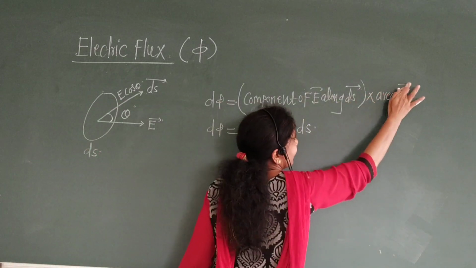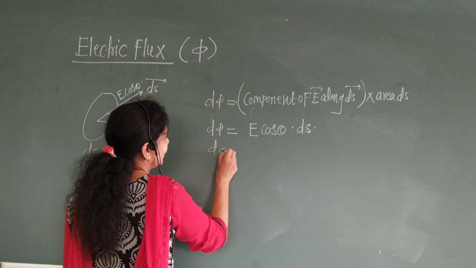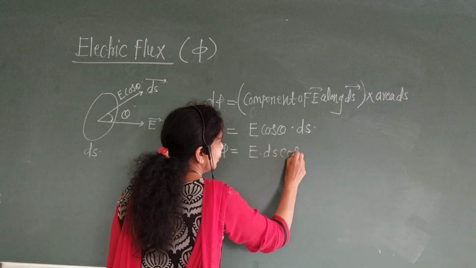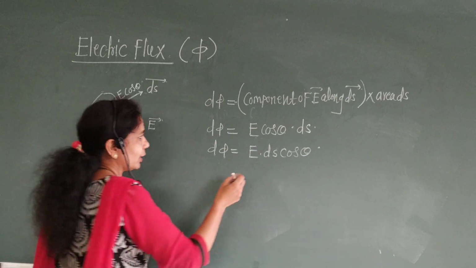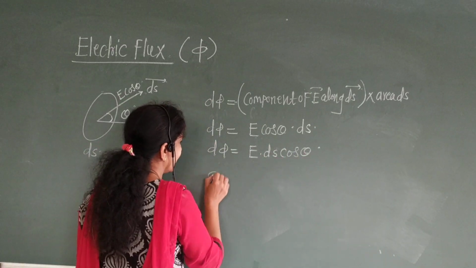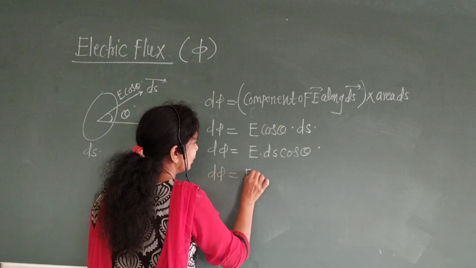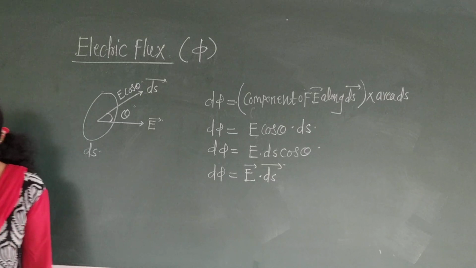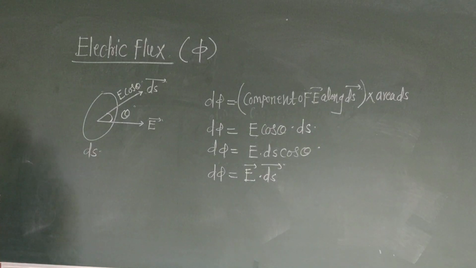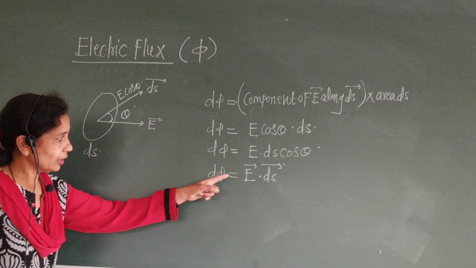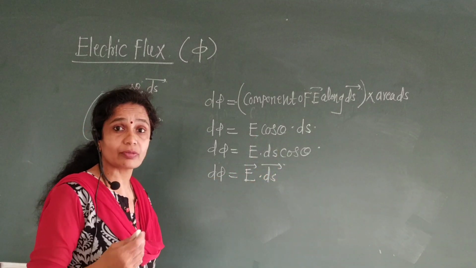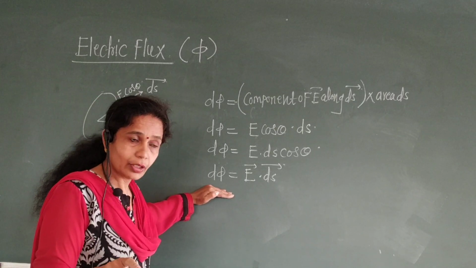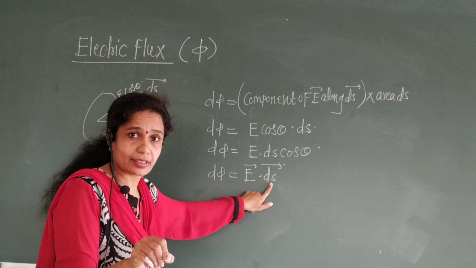वेक्टर म्हणण्यापेक्षा नुसतं एरिया ds म्हटलं तरी चालेल. Therefore, d phi is equal to E into ds into cos theta. Therefore E ds cos theta, d phi, is equal to the E vector into the ds vector. So we get d phi is equal to E vector dot ds vector. This is the electric flux through the area ds.